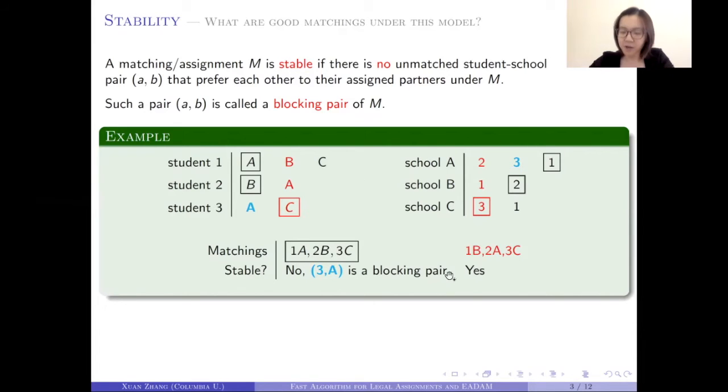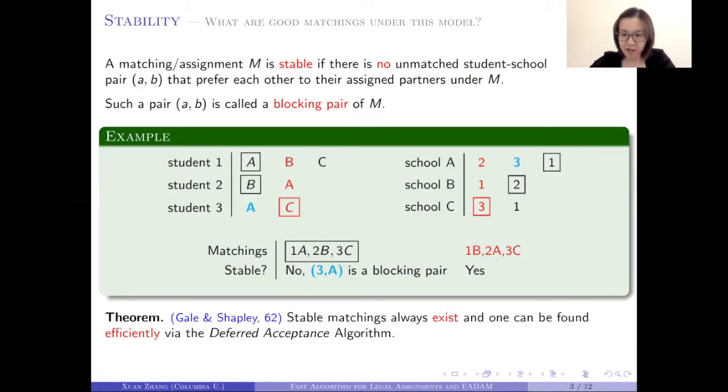Imagine the central government ended up using this matching as the final assignment. What could happen is that student 3 and school A will just talk to each other and say, you know what, let's just form a pair on our own, and let's not respect what the central government is telling us to do. And this is clearly not something we want. On the other hand, the matching which I marked in red is a stable matching. And you can check yourself that it indeed admits no blocking pairs. In the seminal work by Gale and Shapley, they show that stable matchings always exist, and one such stable matching can be found efficiently by the deferred acceptance algorithm.